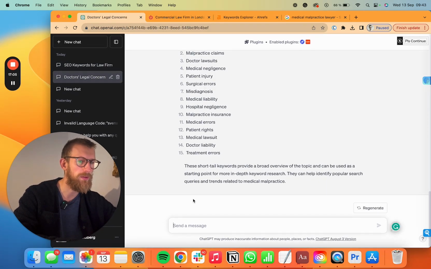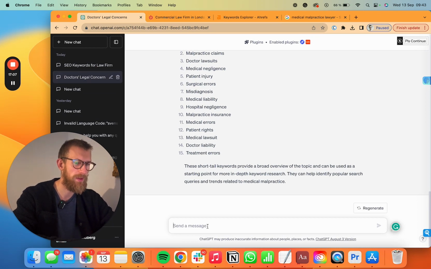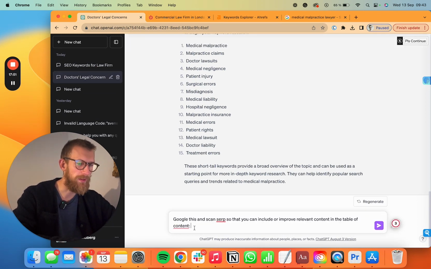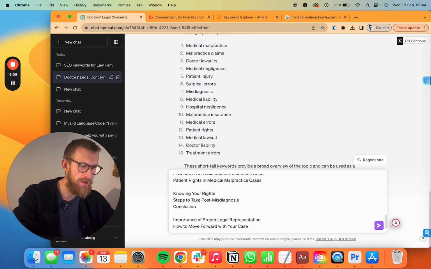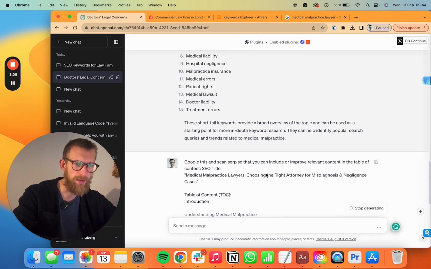What we can also do to improve this, since we have Web Pilot activated in this chat, is say: Google this and scan the SERP so that you can improve the table of contents and the title and everything.